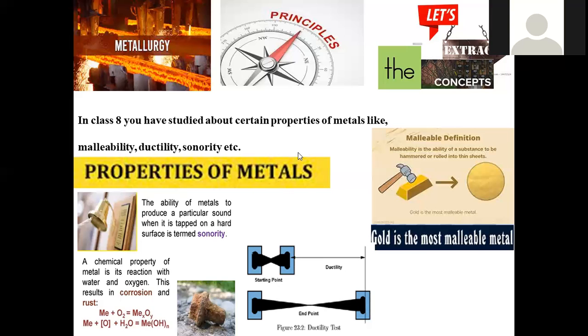What are the materials in bronze? Bronze is made up of copper and tin. So in that way, alloy materials have various applications, and they also have the feature called sonority. These are malleability, ductility, and sonority, the common features which we already covered in your earlier classes.